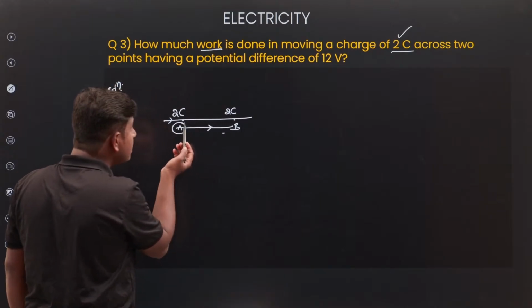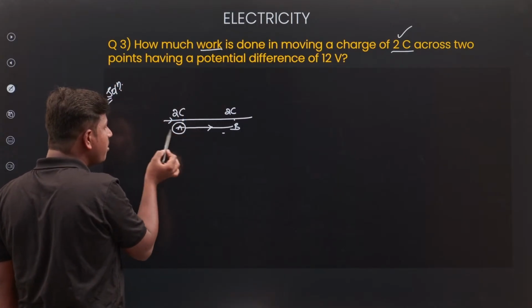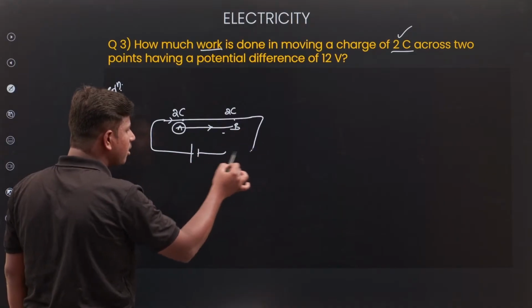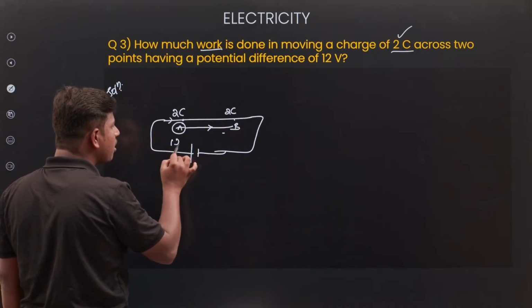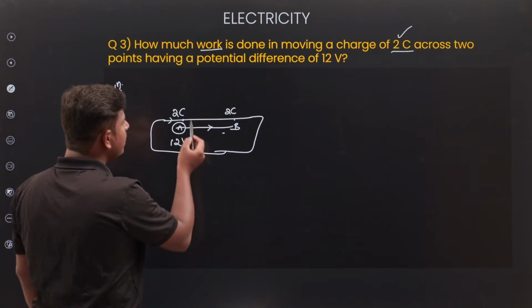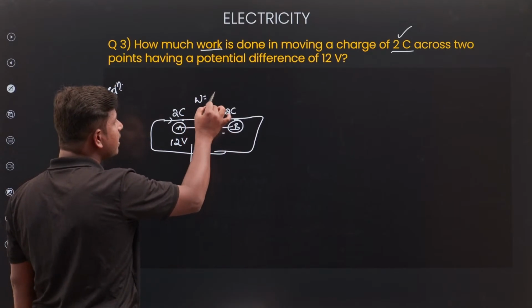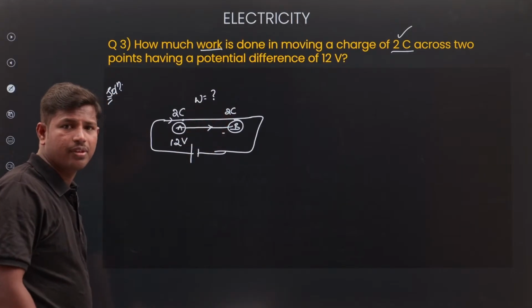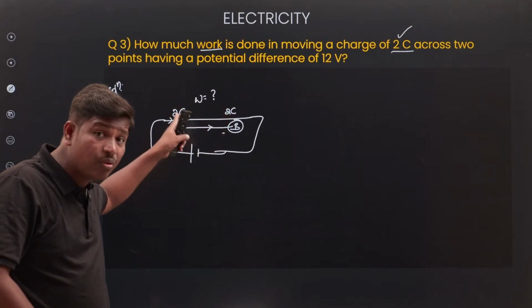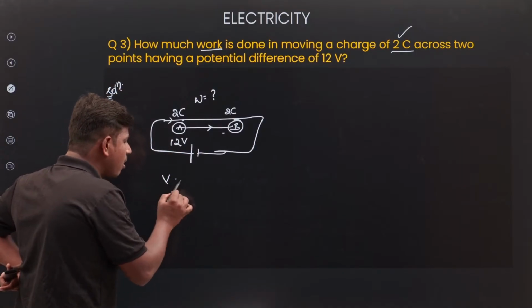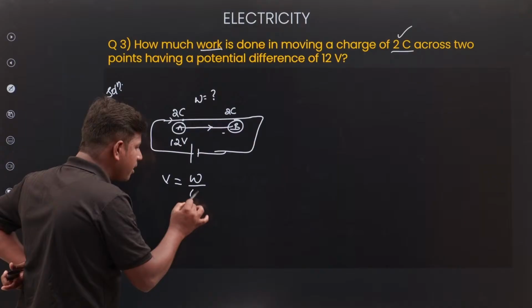How much potential is applied moving from A to B? 12 volts. Here from A to B, I moved a charge. How much work I did here, that I would like to calculate. Formula: voltage I know, work I don't know, charge I know.